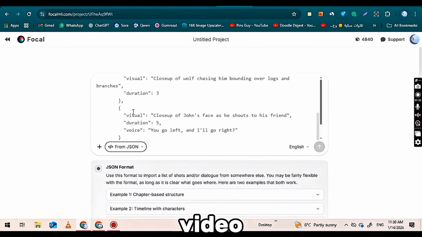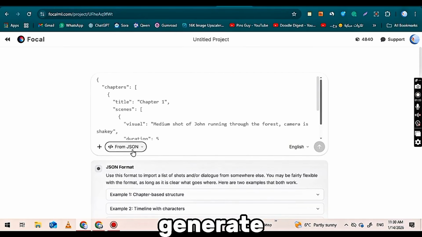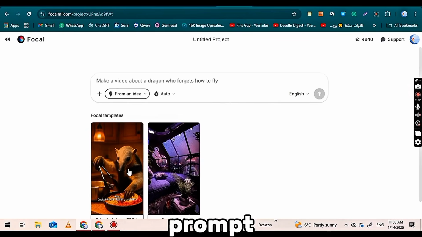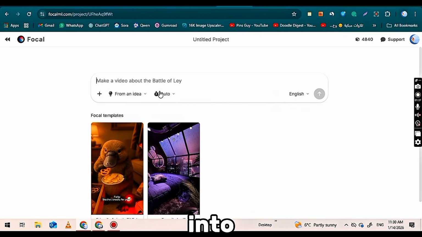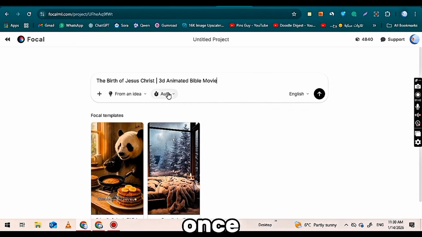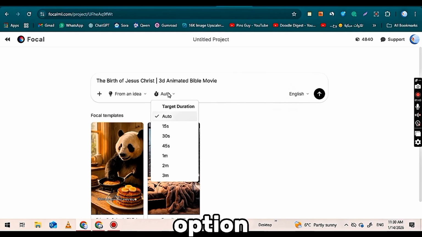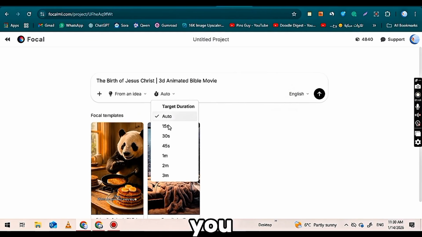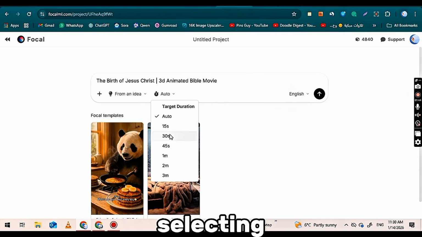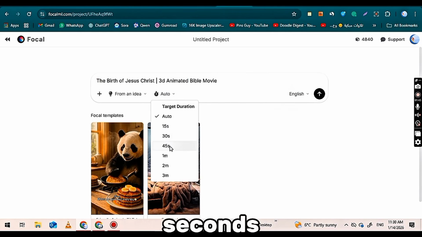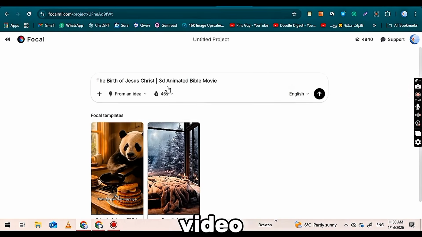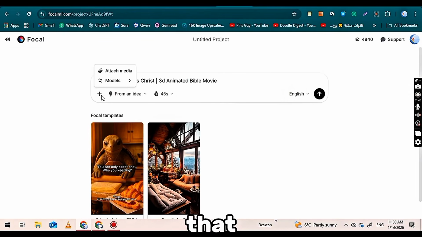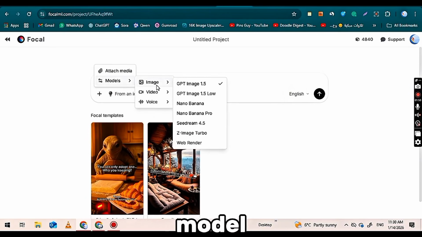You can create a video by pasting a full script, or you can generate a video by using a JSON prompt, and the tool will automatically turn it into a complete video. Once you enter your idea, move to the next option where you can select the length of the video. You can choose any duration you want, and for this example, I am selecting a short video length of 45 seconds to show how quickly a complete video can be generated. After that, click on the plus icon and go to the Model section.